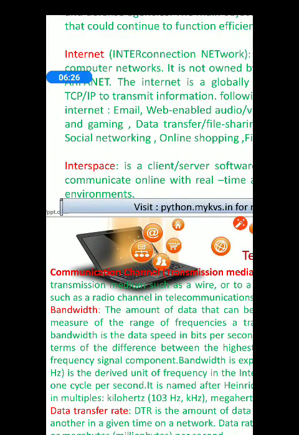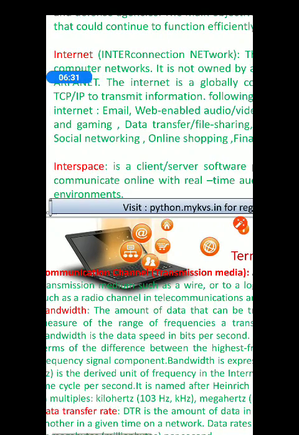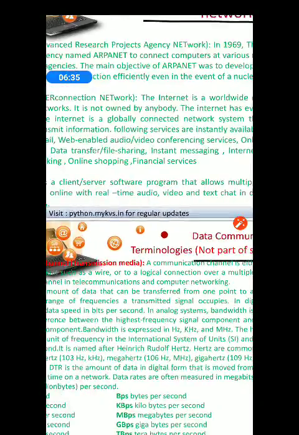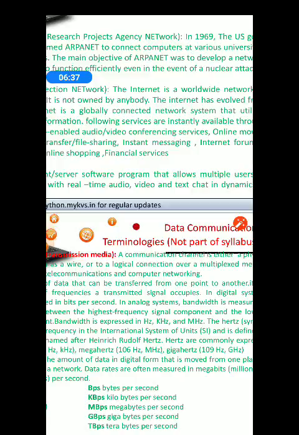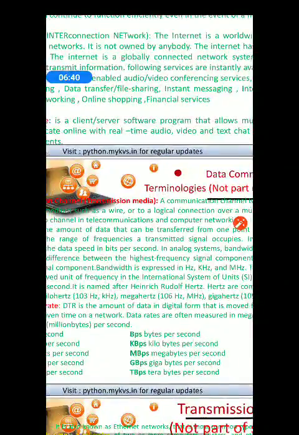Come to the interspace. It's a client-server software for audio, video, text chatting, etc.